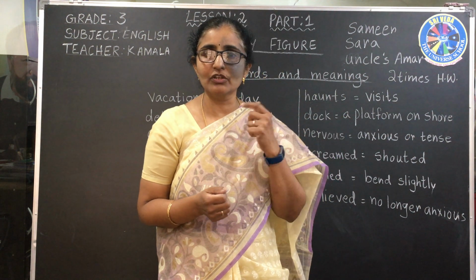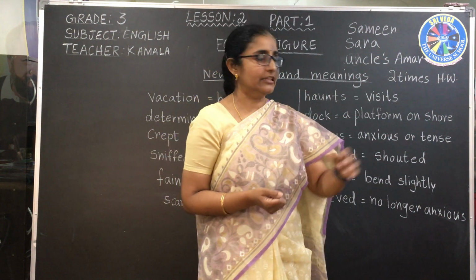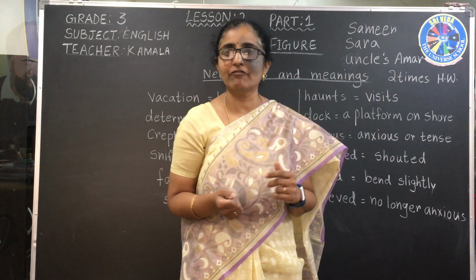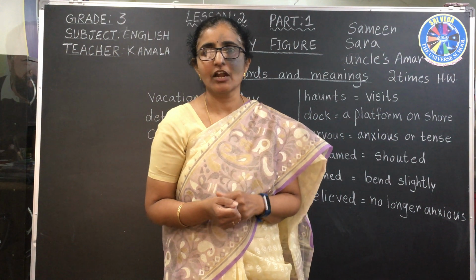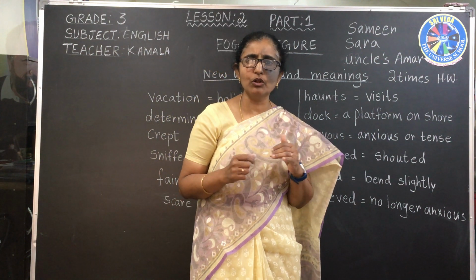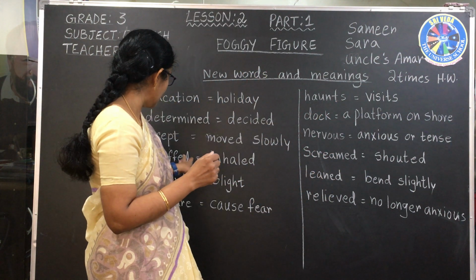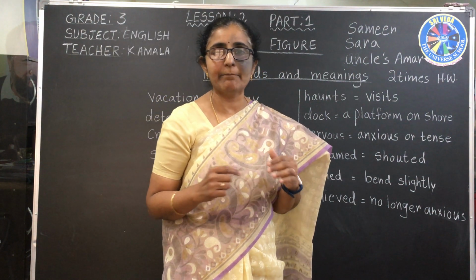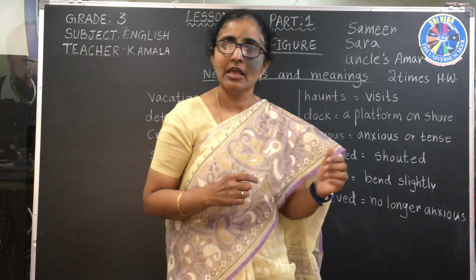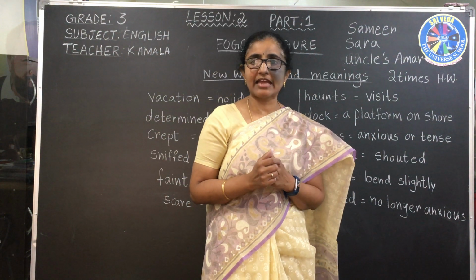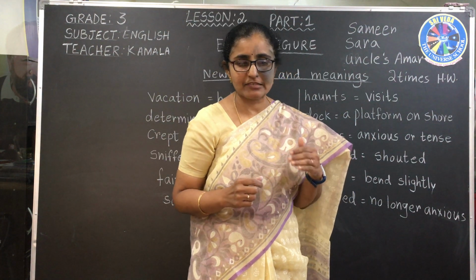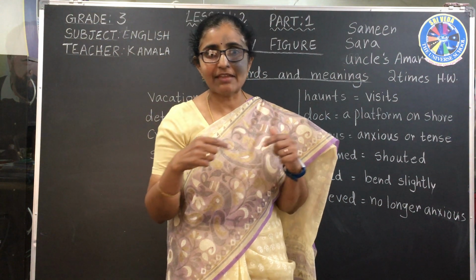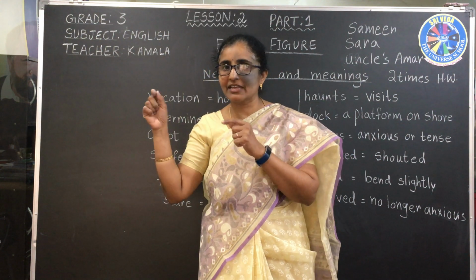There is a lot of fog. So let us go, they thought. Where did they want to go? They wanted to go to the dock, near the lake, and see the foggy figure. So both of them slowly crept. Here we are using crept, which means moved slowly without making sound. If they made sound, their uncle might get up, and other family members would get up. So they crept, moving very slowly out of their room and out of the house. They went through the back door, the kitchen door.